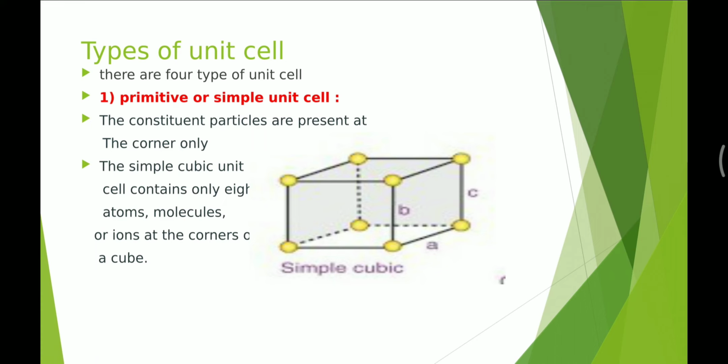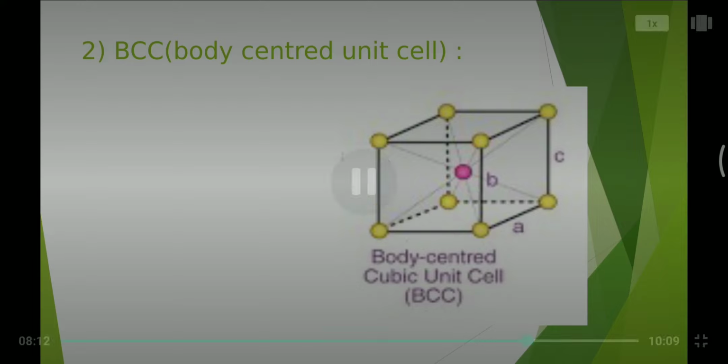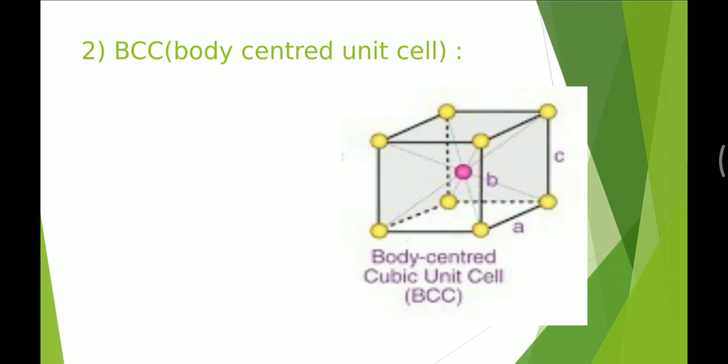Second one is the BCC, body centered unit cell. There is one particle at the center of the cube and the remaining 8 particles at the corners. One constituent particle is present at the center of its body in addition to the corner particles.